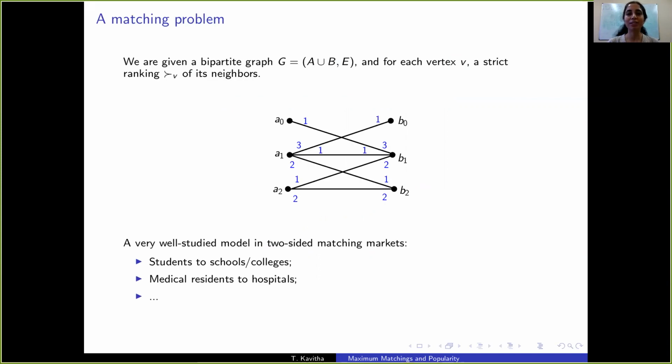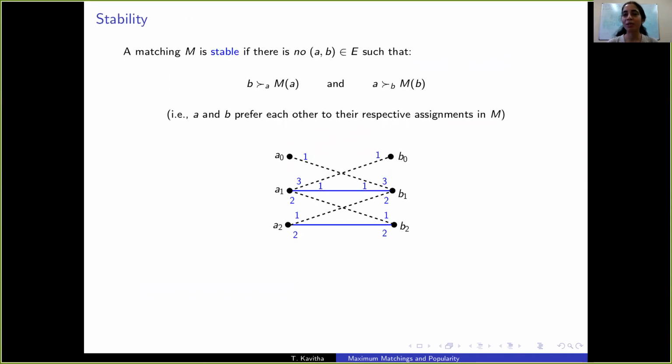Our input here is a bipartite graph where every vertex has a strict ranking of its neighbors. As in this example here, the numbers on edges denote these ranks. This is a very well-studied model in two-sided matching markets, and such a graph is also called a marriage instance. This is used in many real-world applications, such as matching students to schools and colleges, and medical residents to hospitals, and so on. What one typically seeks here is a stable matching.